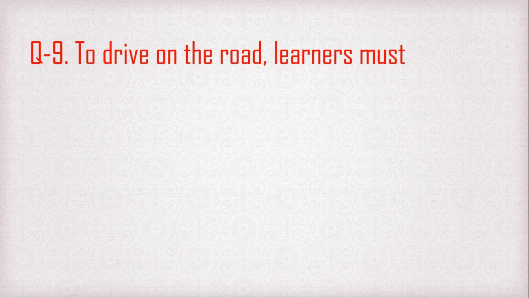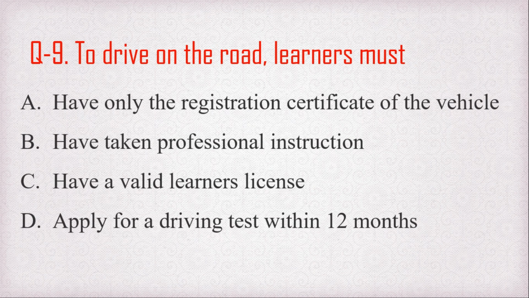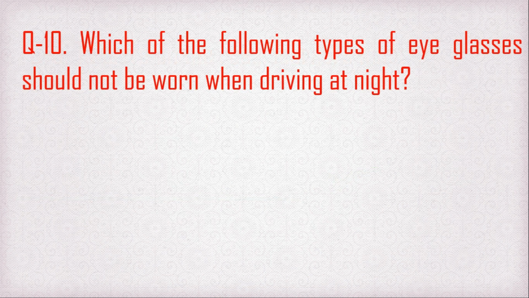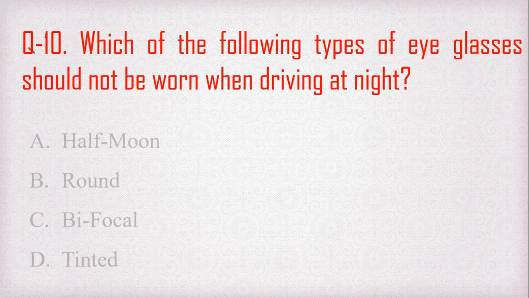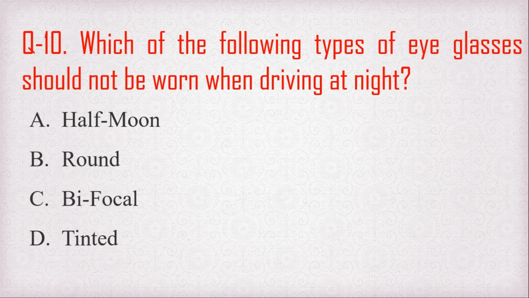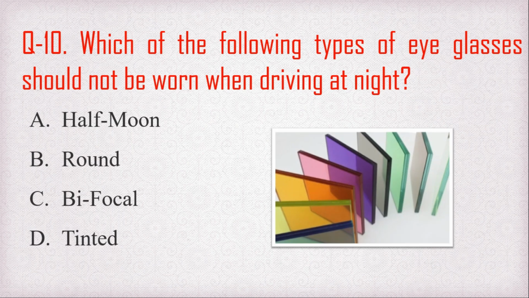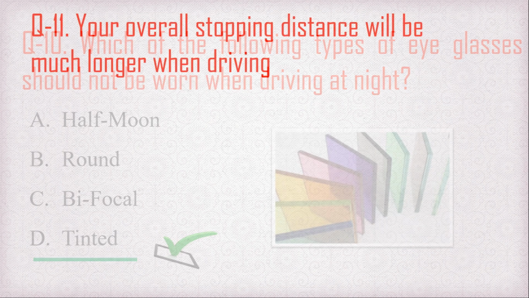Question number 9. To drive on the road, a learner must have a learning license. Must have a valid learner license. So the right answer is option C. Question number 10. Which of the following types of eyeglasses should not be worn when driving at night? Half moon glass, round glass, bifocal glass, or tinted glass. So this is the image of tinted glass. While driving at night, we should not wear tinted glass.